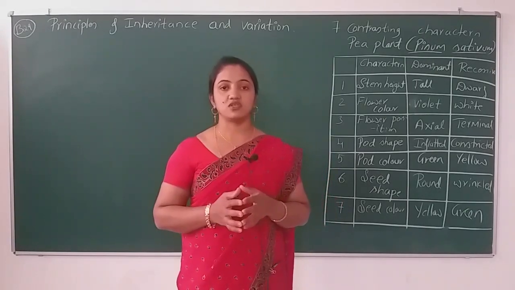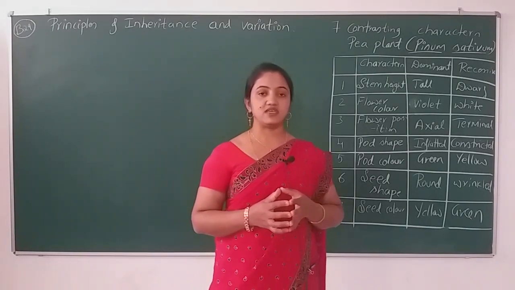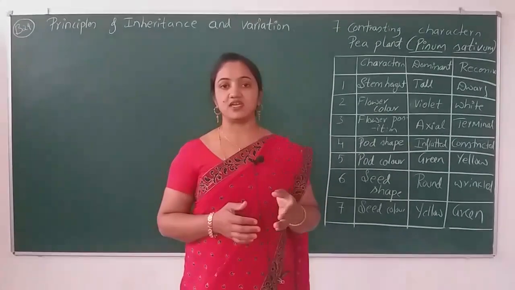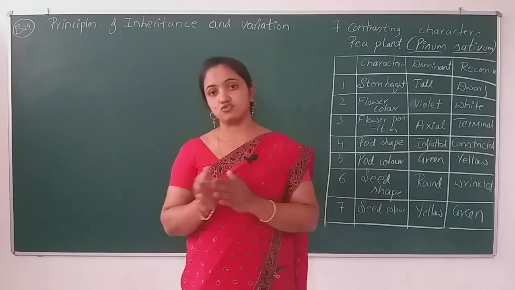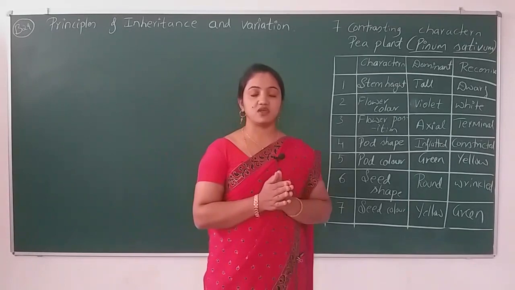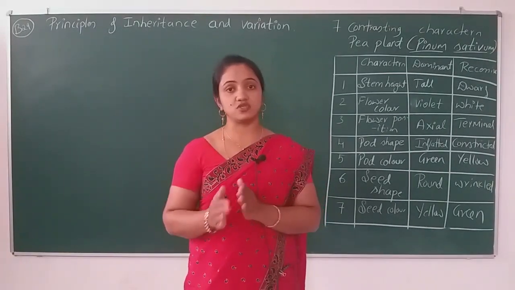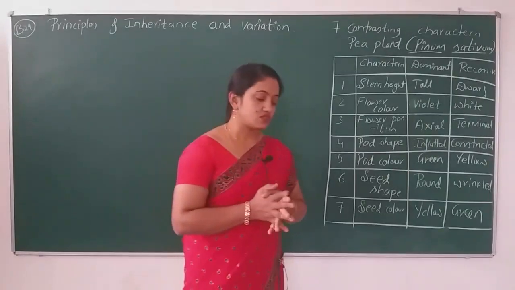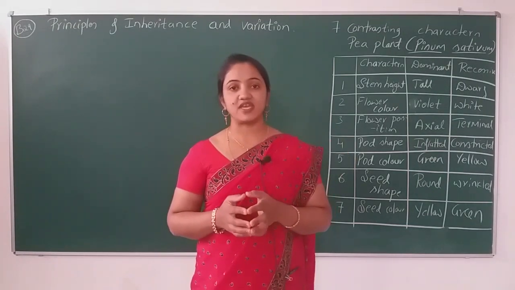He worked on the same plant for 6 to 7 years, and he explained inheritance, how characters are inherited from one generation to the other. The same thing happens in every human and every organism. Only those organisms which reproduce by the asexual method are different. After that I explained the 7 characters.